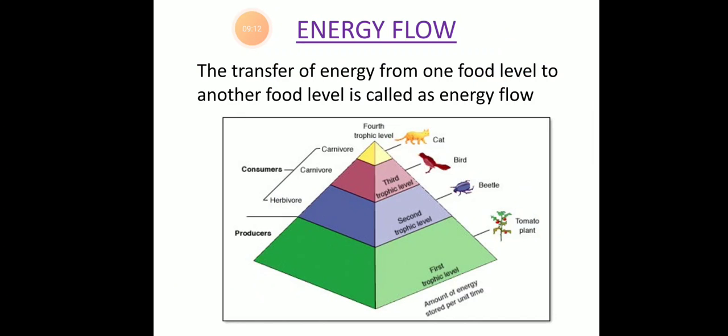Next is energy flow. So the transfer of energy from one food level to another food level is called energy flow. So here you can see the fourth trophic level, and then here you can see consumers and then producers. In the producers you can see there is a green tomato plant, and then in the second trophic level you can see a beetle, and then the third trophic level is a bird, and the fourth trophic level is a cat.